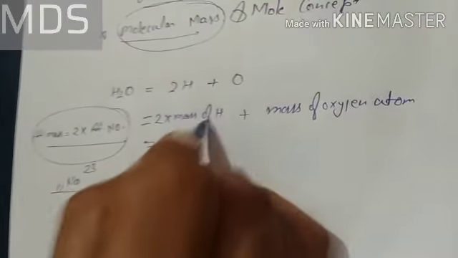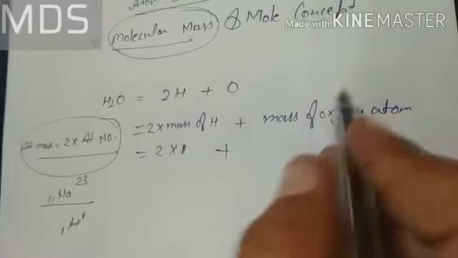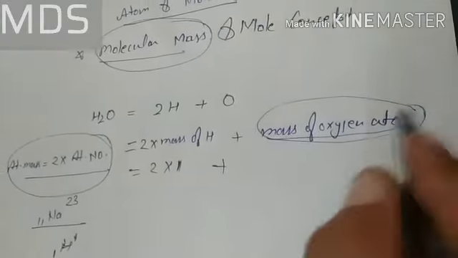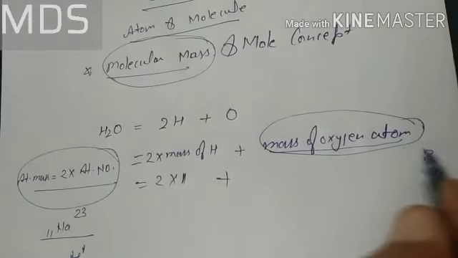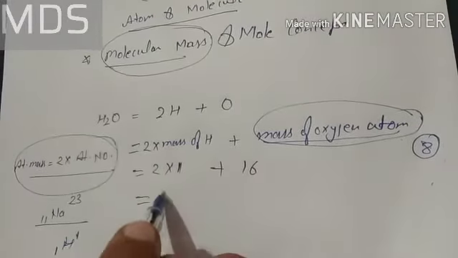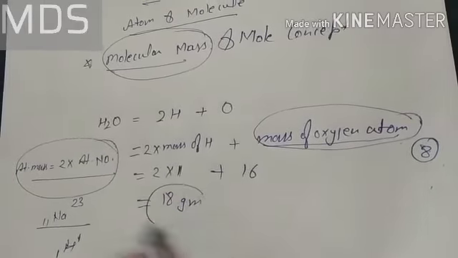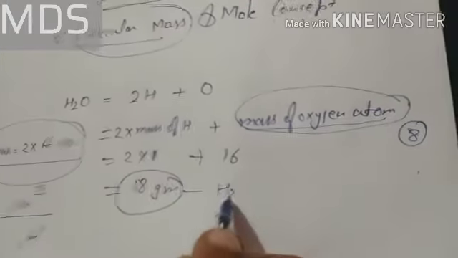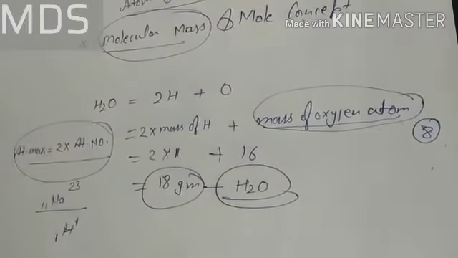So twice the mass of hydrogen, which is 1, plus the mass of the oxygen atom. You know that the atomic number of oxygen is 8, so its mass will become 16. So 16 plus 2 is 18. So 18 gram will be considered the molecular mass of H2O.